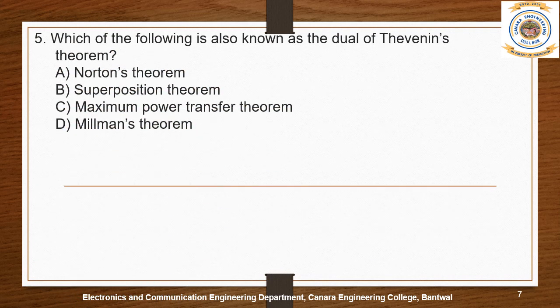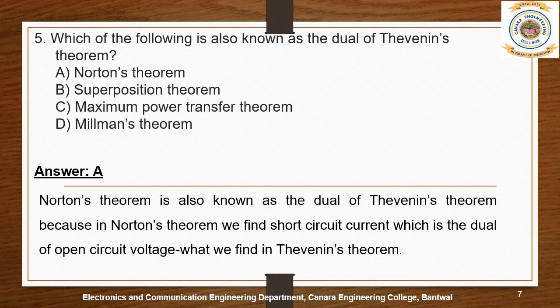Question 5. Which of the following is also known as the dual of Thevenin's theorem? A, Norton's theorem. B, Superposition theorem. C, Maximum power transfer theorem. D, Millman's theorem. Answer is A, Norton's theorem. Norton's theorem is known as the dual of Thevenin's theorem because in Norton's theorem we find short circuit current, which is the dual of open circuit voltage, which we find in Thevenin's theorem.